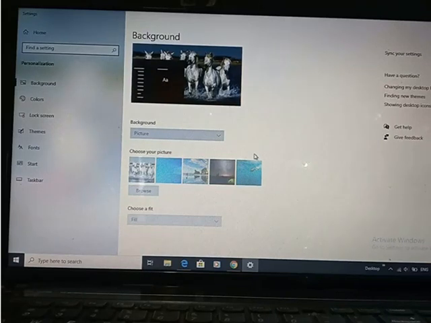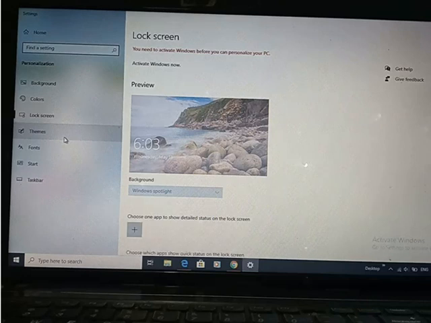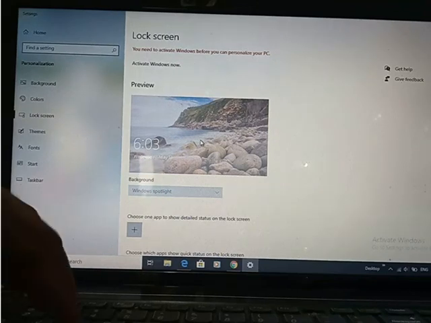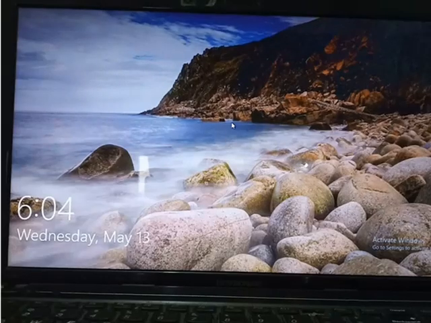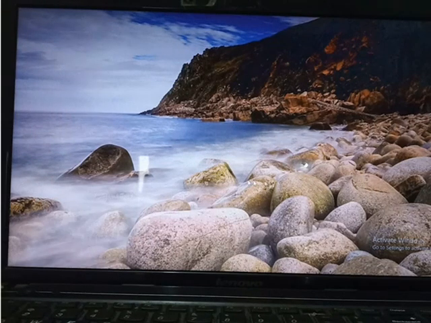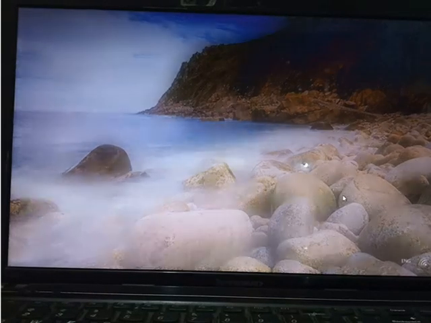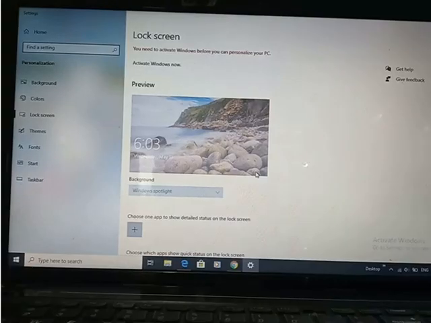After that we have the screensaver. From here you can also do the screen lock. Suppose sometimes your screen is not locked, so you can use the screen lock. See, this is the theme of the screen lock. When my screen is locked, whenever I do a window lock, this is the scene that will come. See, this is the scene coming. So this is the lock screen scene which is set now. With Windows 10, it will come automatically. So this is all about the screen.